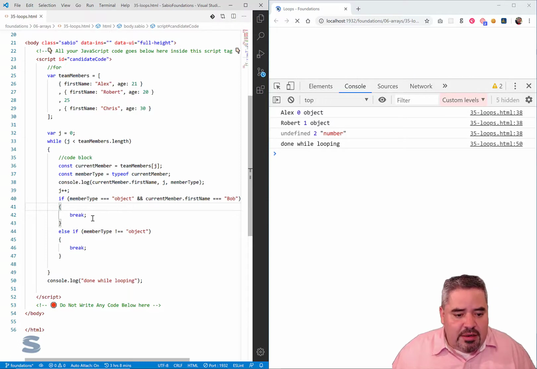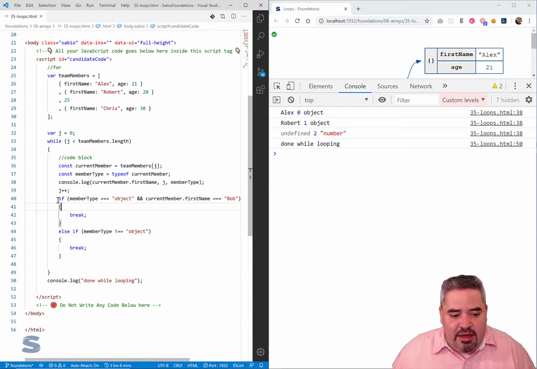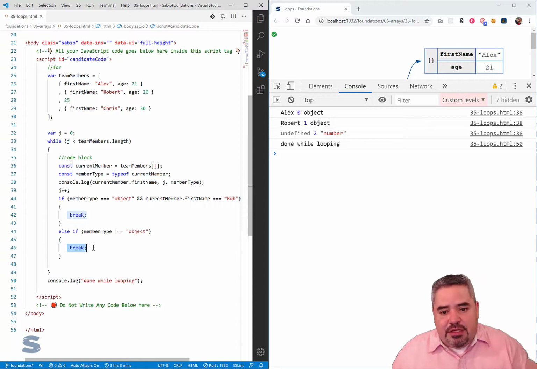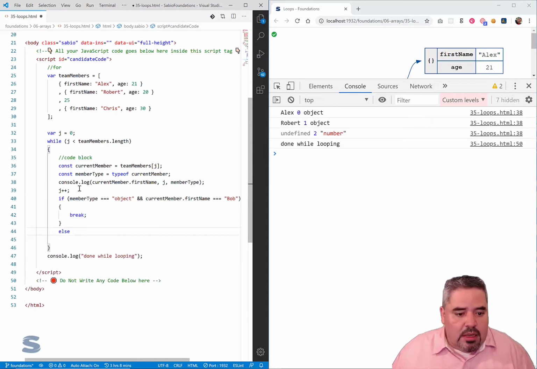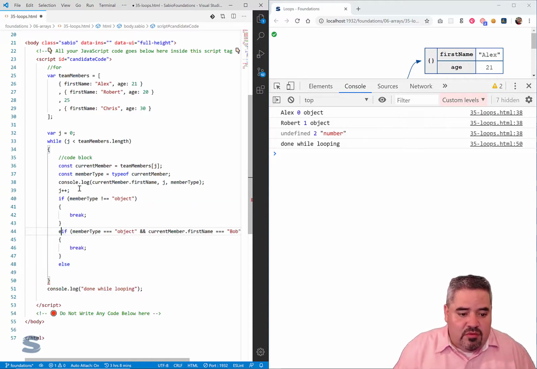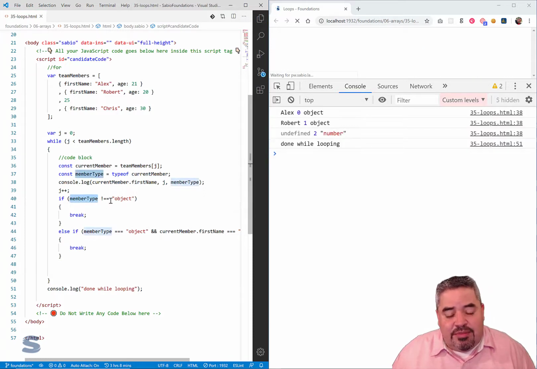And so what we're seeing here is that I have now used again the type of operator in the if statement to break out of my loop. Under this condition, I've simply made up a condition that says I'm going to break out of my loop if I found that potentially my array is somehow corrupted. I'm expecting people to be in here, but this is not actually a person, so let's get out of here. And one could argue that I should probably be making this check first before I do this check, that if I have a member type that's not an object, don't bother doing this operation.